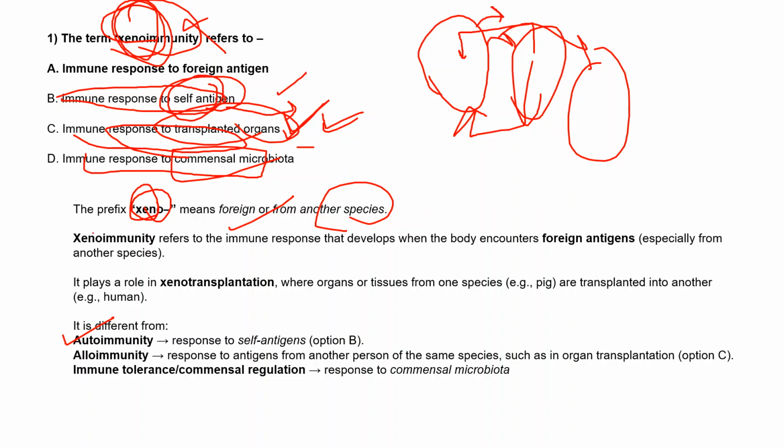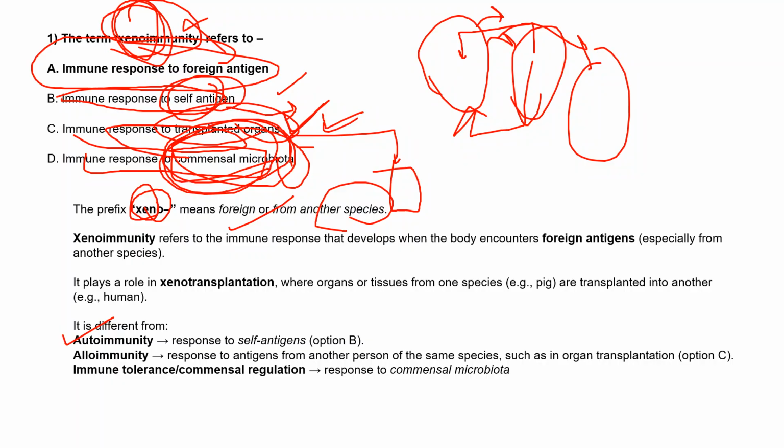This is related to immune tolerance: our immune system no longer attacks those microbiota, because they have undergone immune tolerance and no longer act as antigens to the body. So the only true option is immune response to foreign antigens. The term xenoimmunity refers to the immune response to foreign antigen.